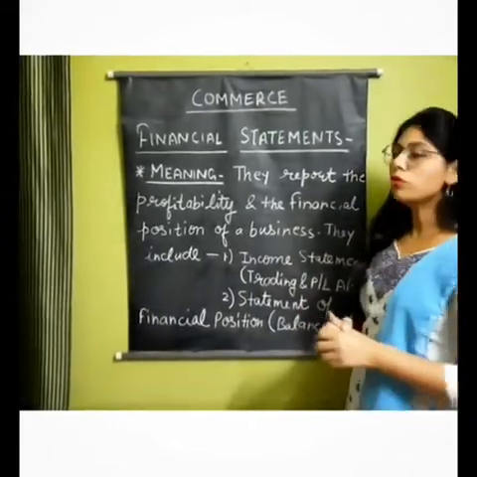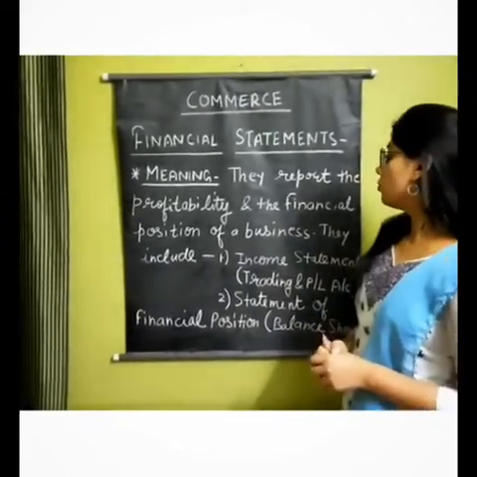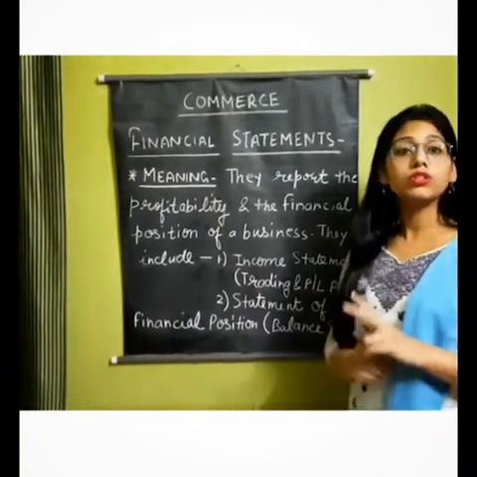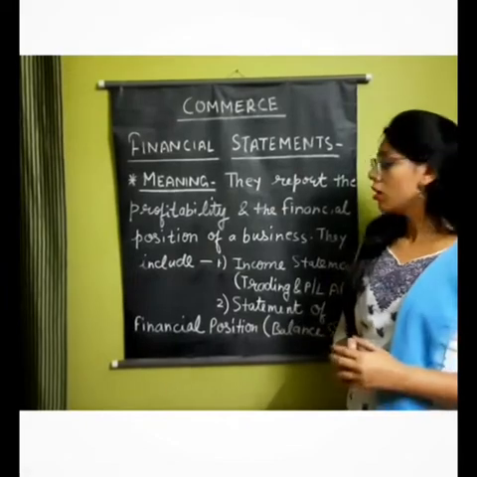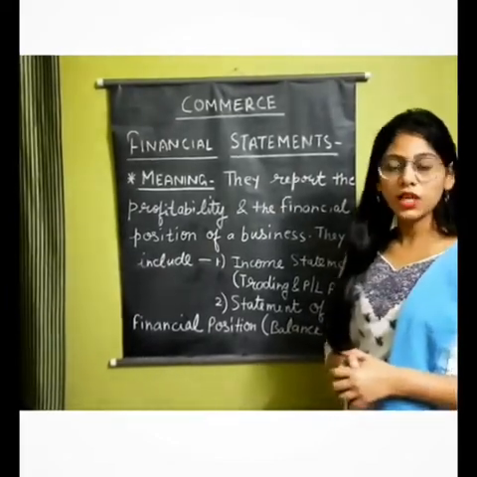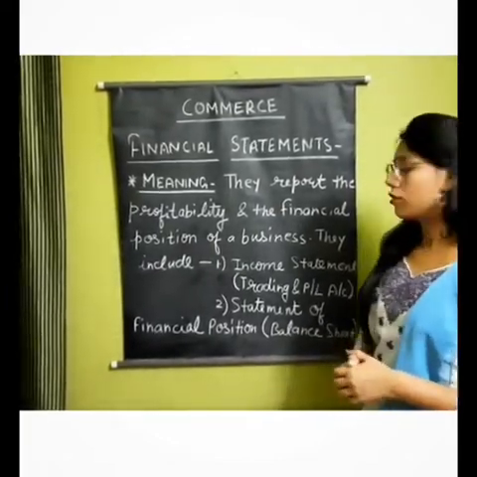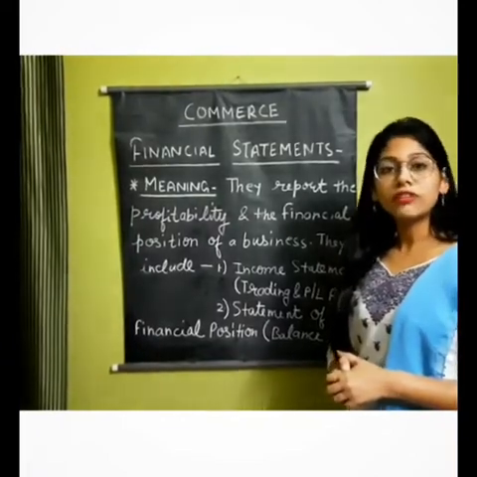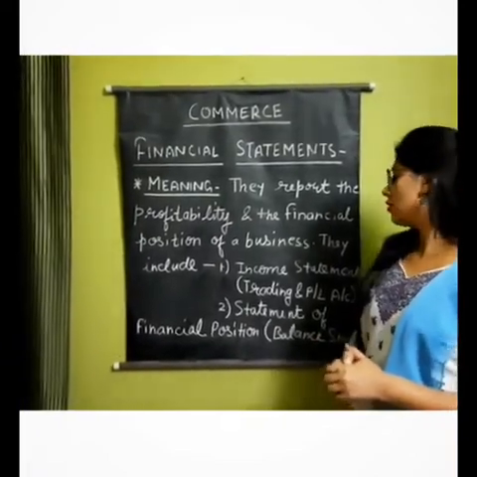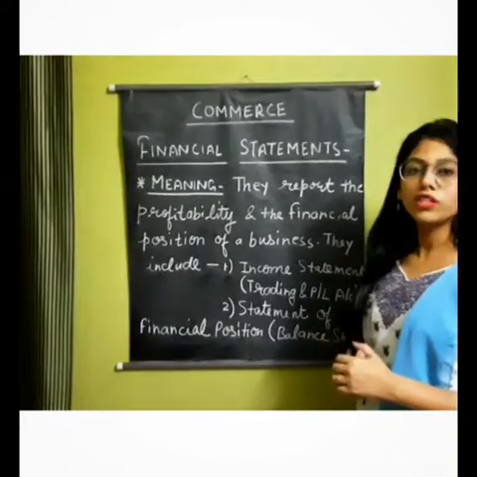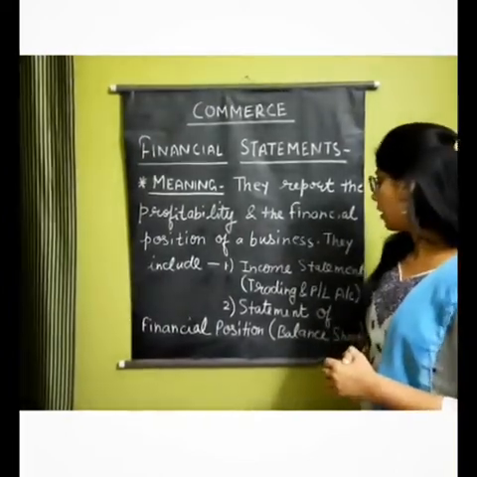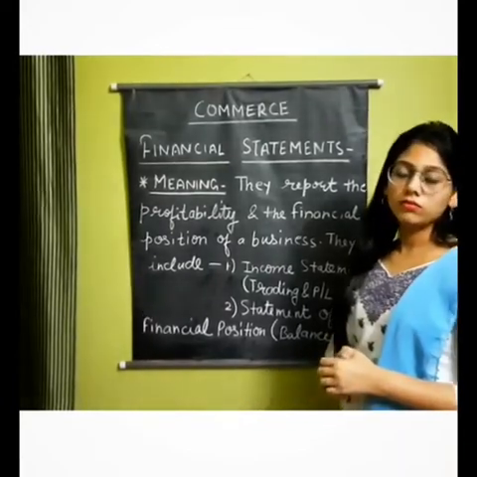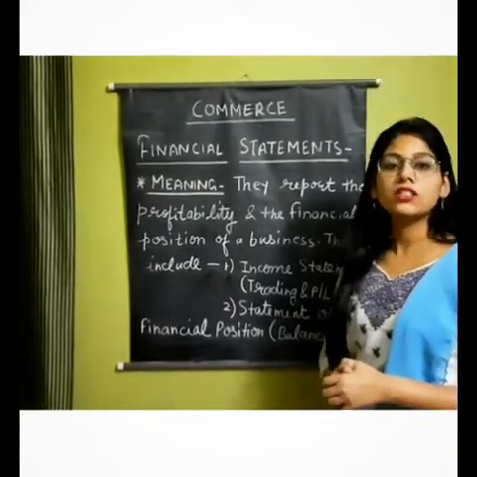Now, as we move forward, we come to know that these statements are subdivided into two parts. The first one is the income statement and the second one is the statement of financial position. The first one conveys two accounts, which are the trading account and the profit and loss account, and in the second part, the balance sheet is made.